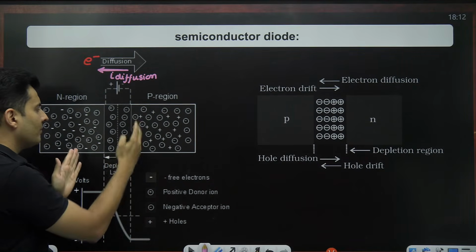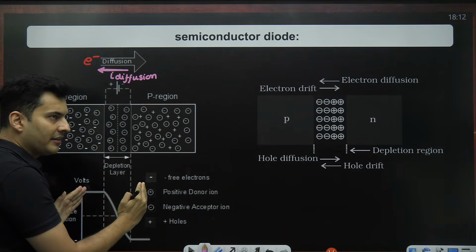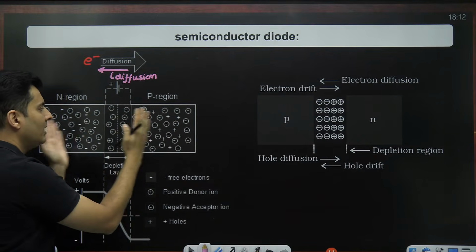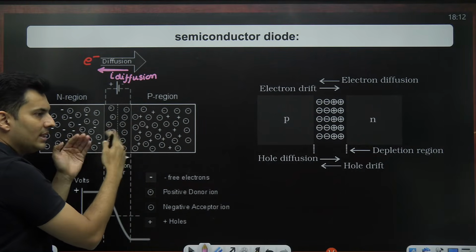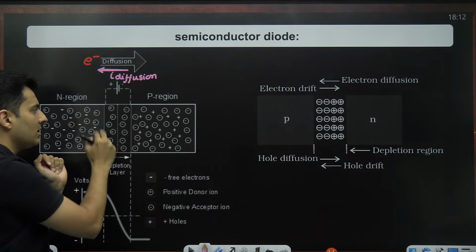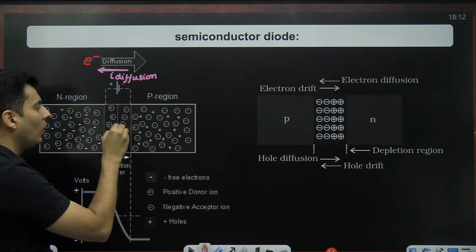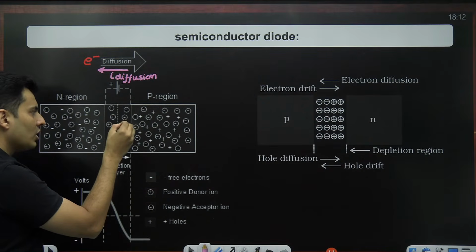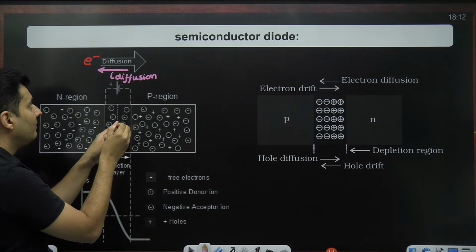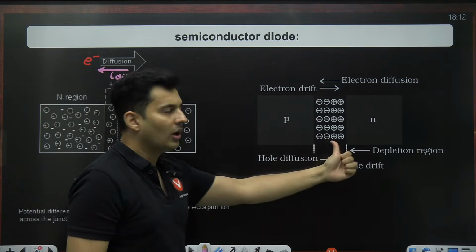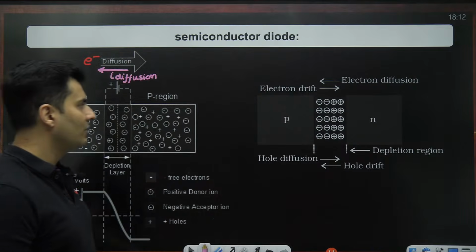And there is a region which is then called the depletion region, because these electrons have diffused from one side to the other side. They have depleted all these charges. So there is a depletion region being formed. And in this depletion region, if suddenly one hole or electron appears, you will see that electron will now go this way. That electron will go exactly the opposite way of how diffusion will happen.